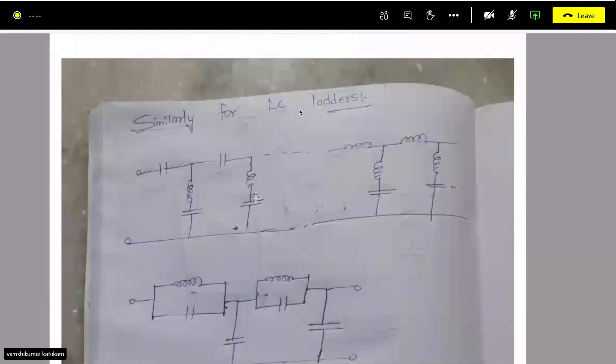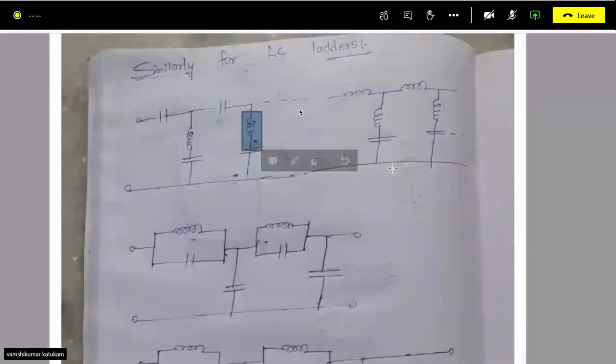Some imaginary numbers. Because for LC, whether it is a zero or a pole, it's imaginary. So in that case, if you realize it, it's an LC, right? So only L and C will be there, no resistor for an LC ladder, and the transfer function zeros and poles will be imaginary, unlike the RC ladder. So in that case, the network takes three forms. That is, you can have capacitor, LC shunt. Foster 2 form, capacitor, LC shunt.